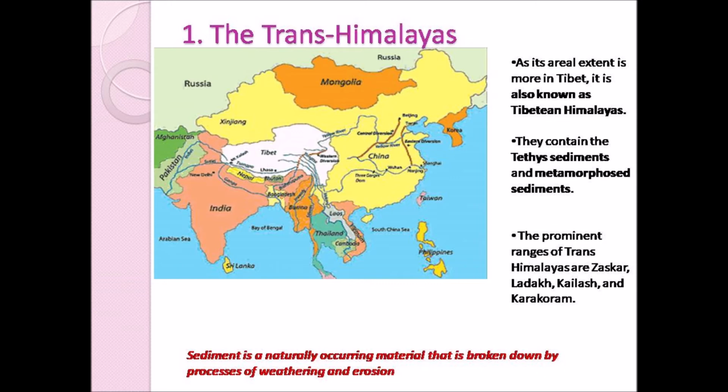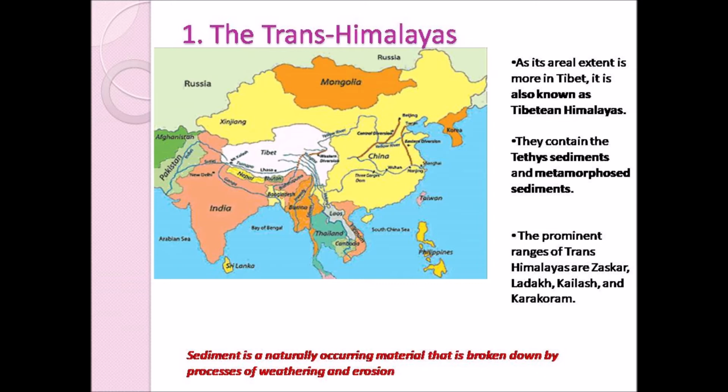And now next we will see the width of these Trans Himalayas. At the eastern and western extremities, that is at the eastern and western end, the width of this Trans Himalayas is about 40 km, and at the central part the width of the Trans Himalayas is 225 km.